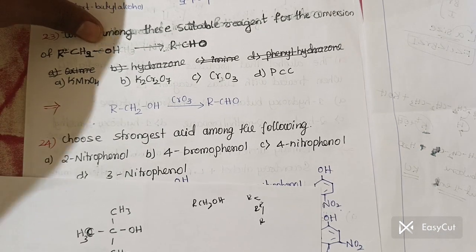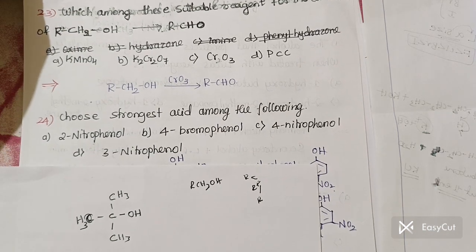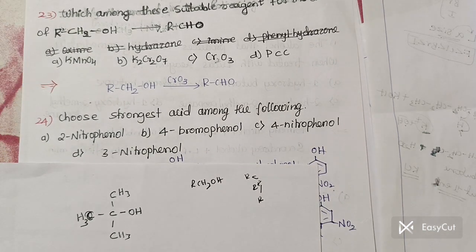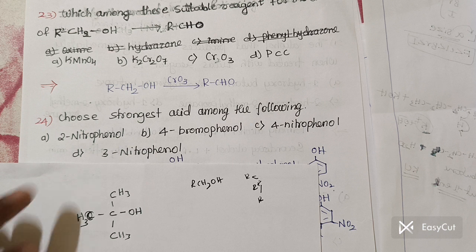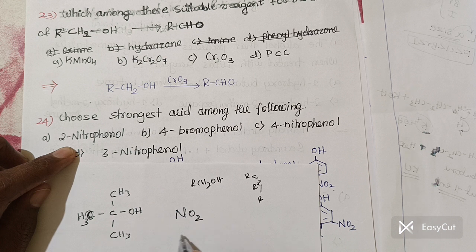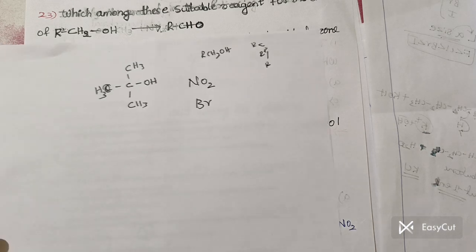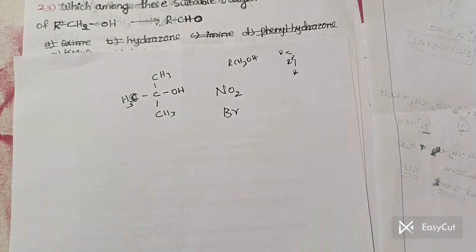Then the next one is choose the strongest acid among the following. This is very interesting. Now for the strongest acid, you should remember I already told that whenever an electron withdrawing group is there, it increases the acidity, and whenever an electron donating group is there, it decreases the acidity. So see, nitro group NO2 as well as bromine. Clear? Okay, I will give you one trick on how to remember electron withdrawing and electron donating.